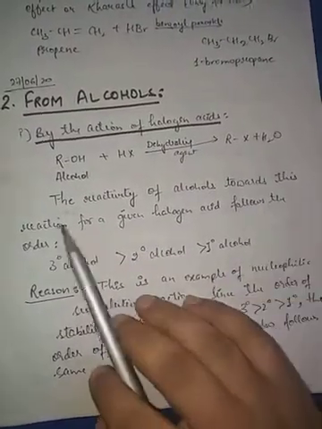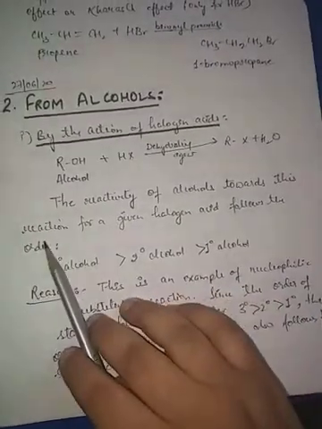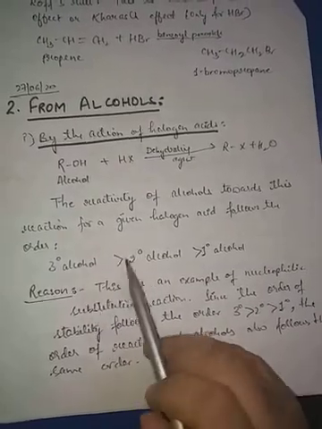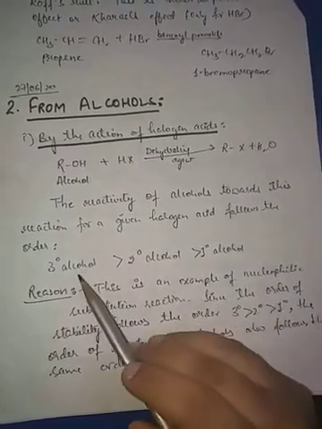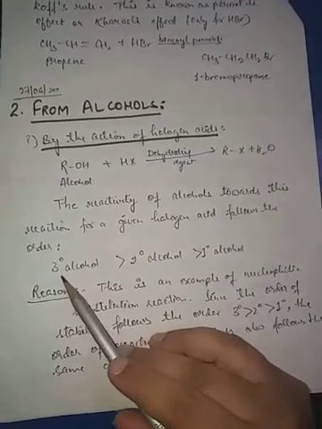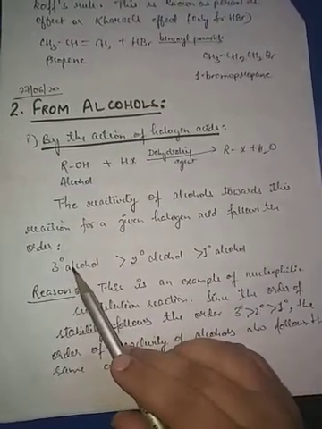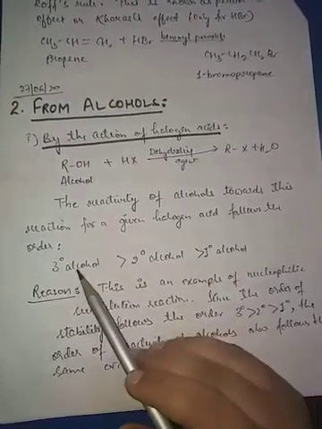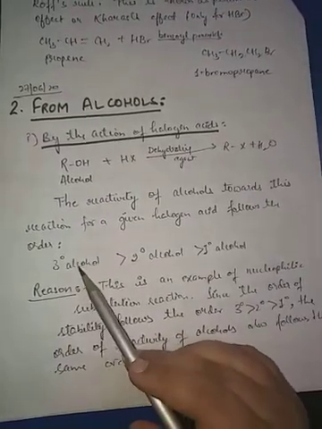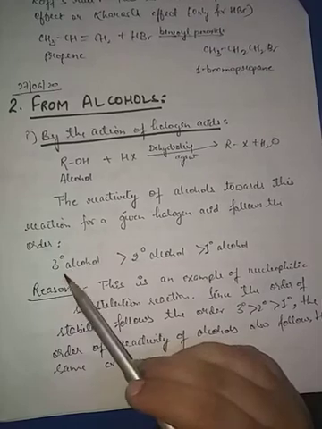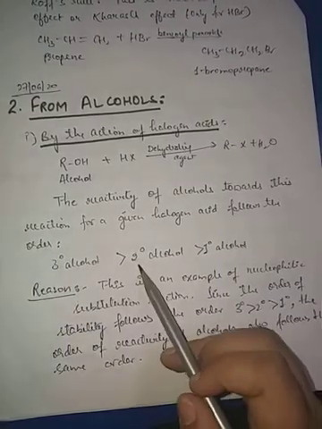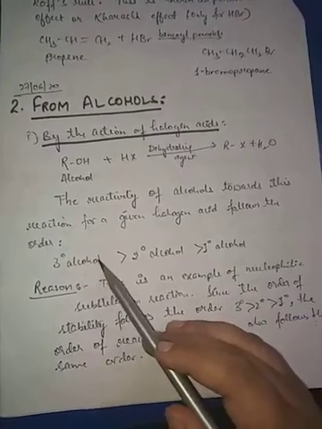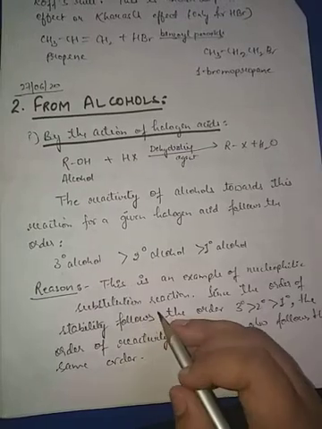The reactivity of alcohols toward this reaction for a given halogen acid follows the order tertiary, secondary and then primary. Tertiary alcohols are more reactive than secondary and then primary. Actually, if we talk about the stability of carbocations, then tertiary carbocations are very stable, then secondary and then primary. Stability and reactivity, if we see, are contradictory here.